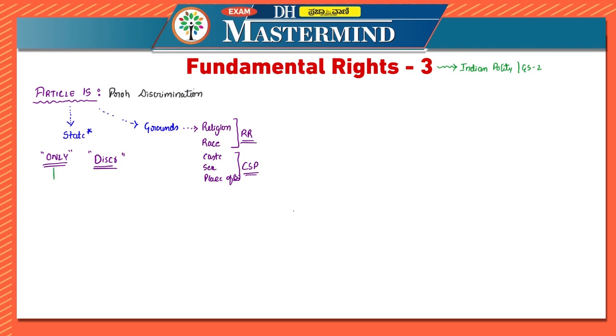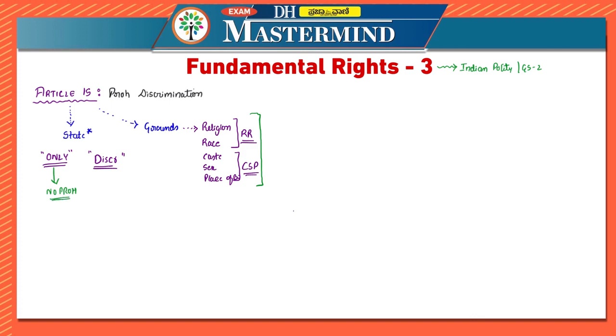And in the case of only, it means that only on these grounds they cannot be discriminated. That means on other grounds there is no prohibition. That is why I said that these words are important.